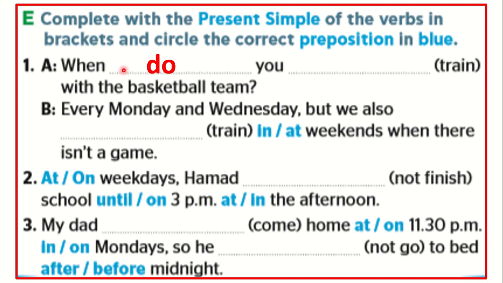So we say, when do you train with the basketball team? B, every Monday and Wednesday. But we also train. We is not third person singular, so we say train. We don't say trains. We don't say we trains. We say we train.